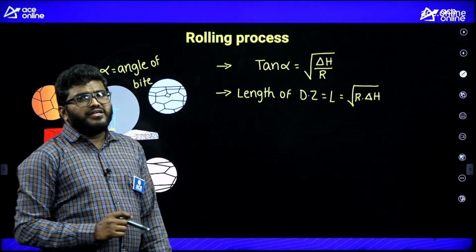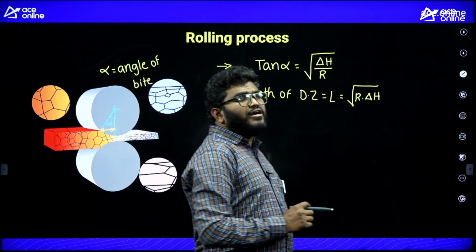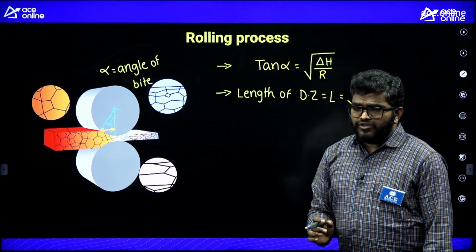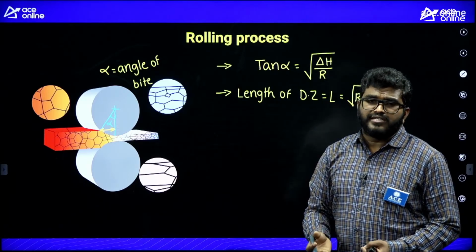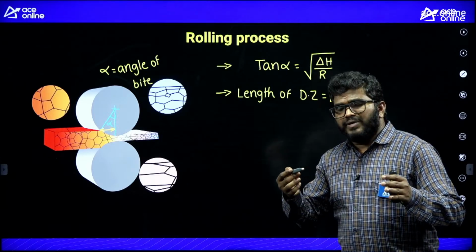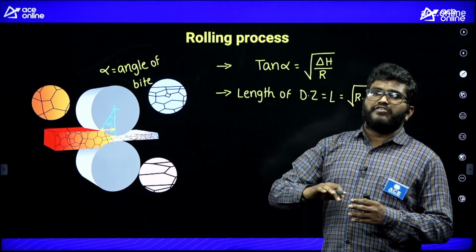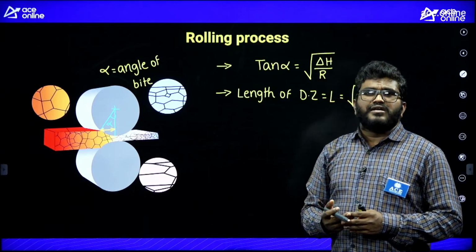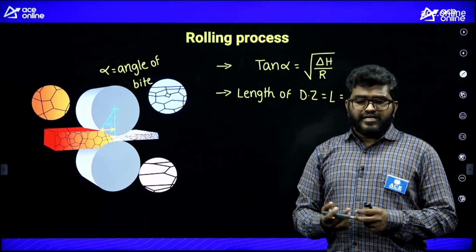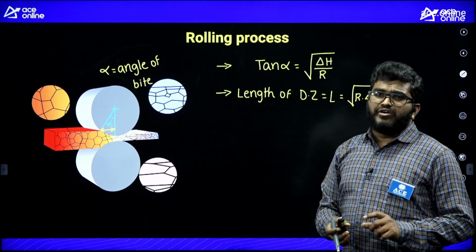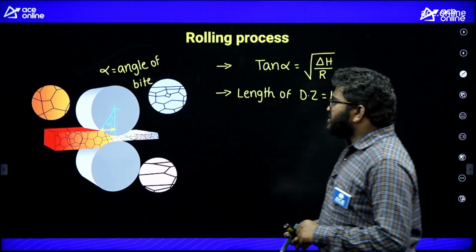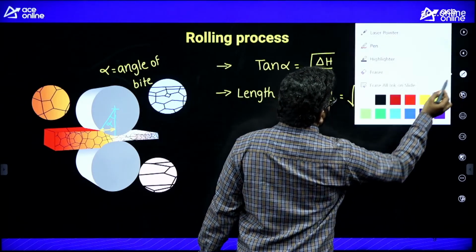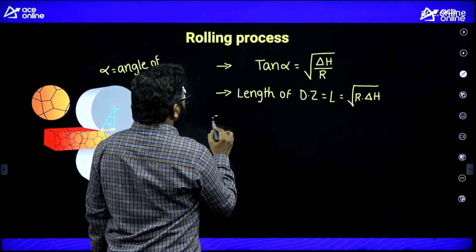One more important thing: to perform a successful rolling operation, sufficient friction is required. If sufficient friction is not there, then the plate will not enter into the rolls. The plate will slip out from the rolls, so we may not get the required rolling operation. So there must be sufficient friction to perform the rolling operation. What is the condition to perform a successful rolling operation? That is very, very important for the exam.